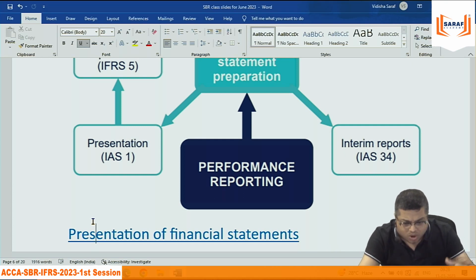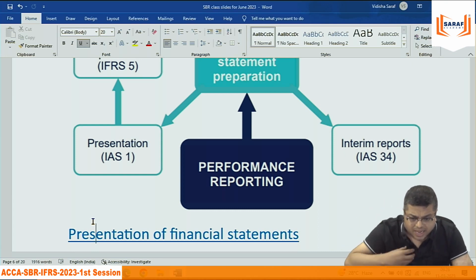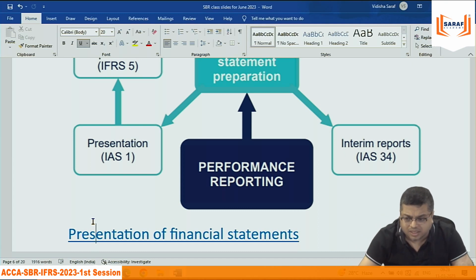हम लोग के एग्जाम में Ind AS, US GAAP नहीं आएगा, IFRS और SBR में. They are going to test international financial reporting standards. But जो भी format है, everywhere in the world, as per my knowledge of 25 years, the format of PL account and balance sheet is fixed. That format, nobody can apply different format.